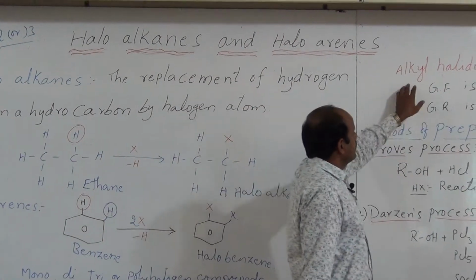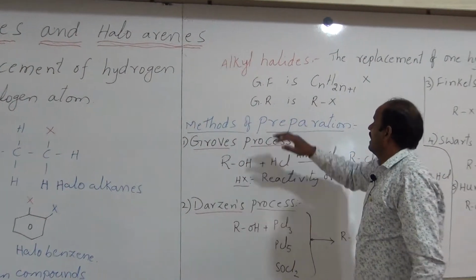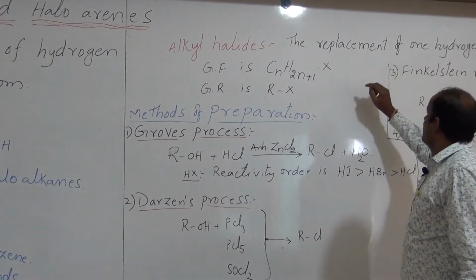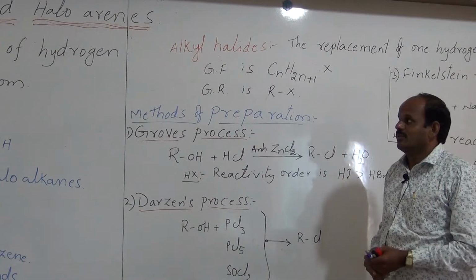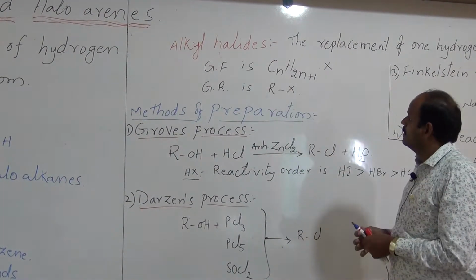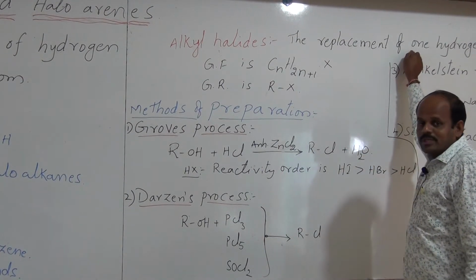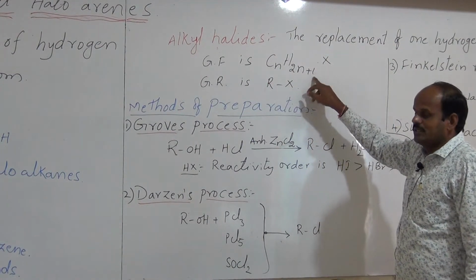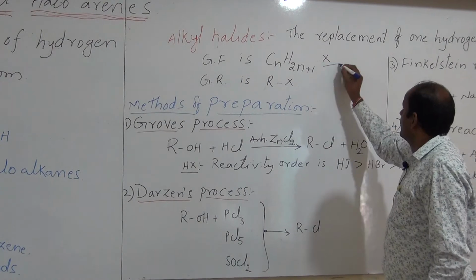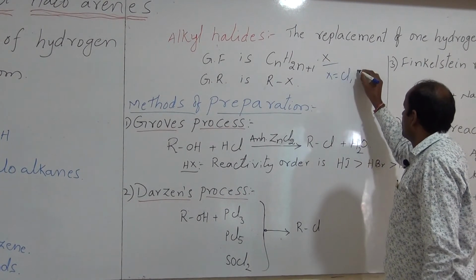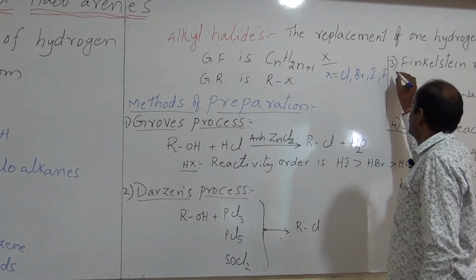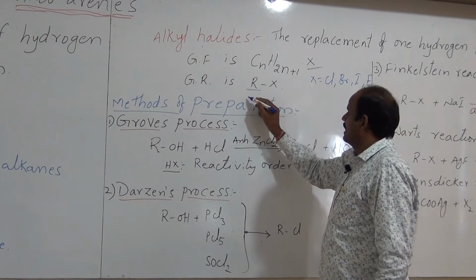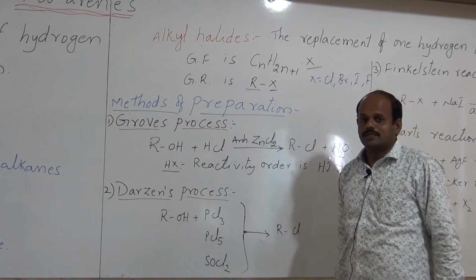And the next one is alkyl halides. Alkyl halides are the compounds produced by the replacement of one hydrogen atom by only one halogen atom. The general formula is CnH2n+1X. Here what is X? X is a halogen atom like chlorine, bromine, iodine or fluorine. And the general representation is RX. Here R means alkyl group and X is a halogen atom.